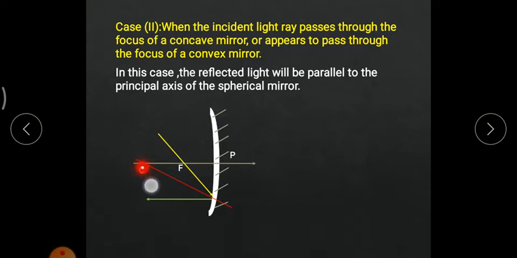Again, I am drawing a normal between the incident light ray and the reflected light ray. It will pass through the center of curvature. Again, the angle of incidence and the angle of reflection would be equal over here.